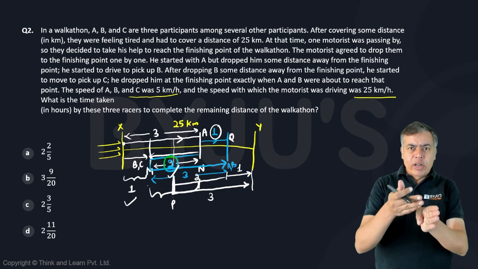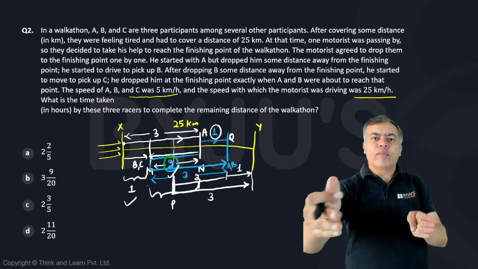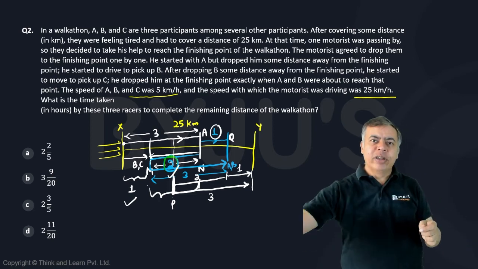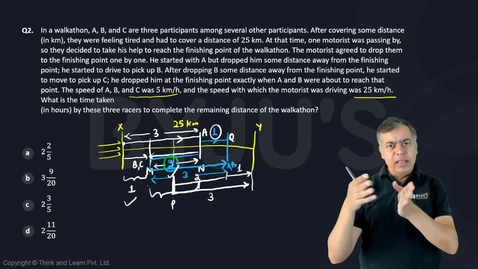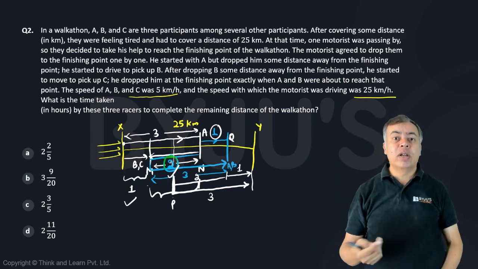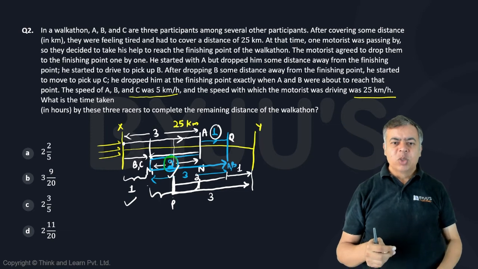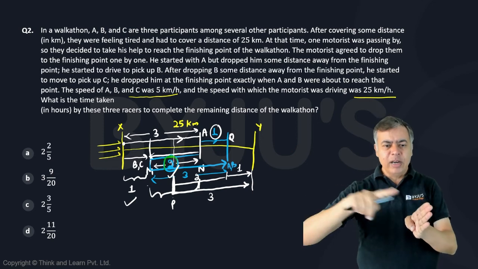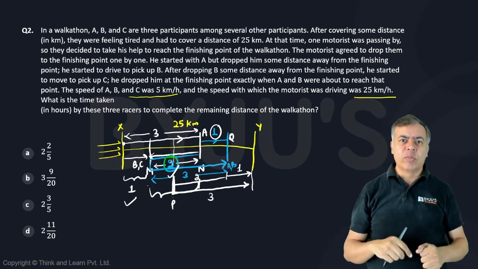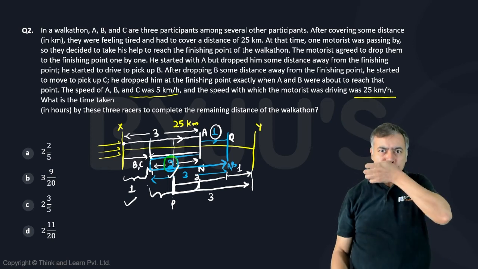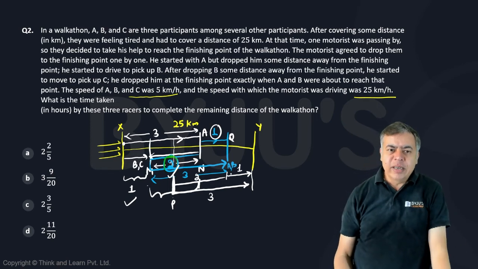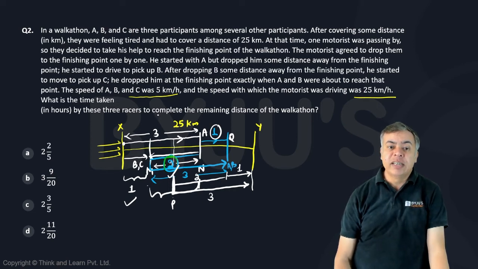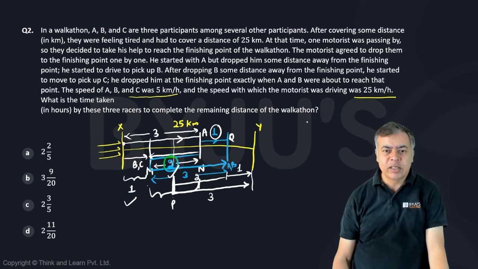So whenever the motorist goes back and comes with the fellow whom he picks up, he will cover 2 units going back and 3 units coming back, and in the same time 1 unit will be covered by the one who is walking, right? So because a total of 6 units should be there, 2 units going back, 3 units coming, 1 unit they will travel, so 3 units on both sides. Okay. So that means if he asks what is the time taken by these three racers to complete the remaining distance of the walker.